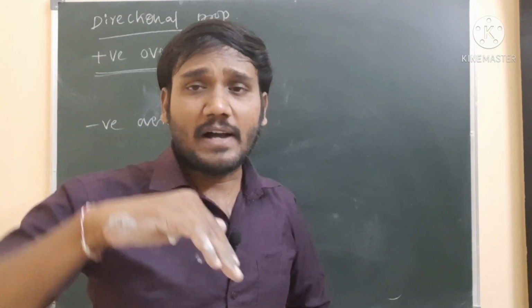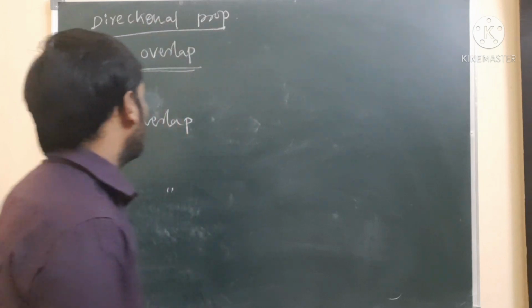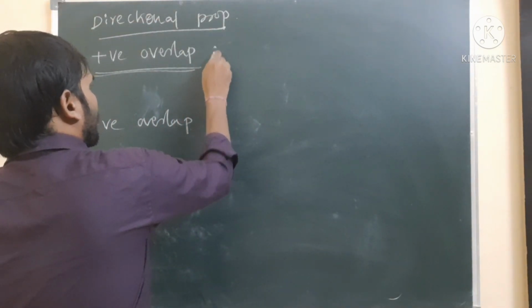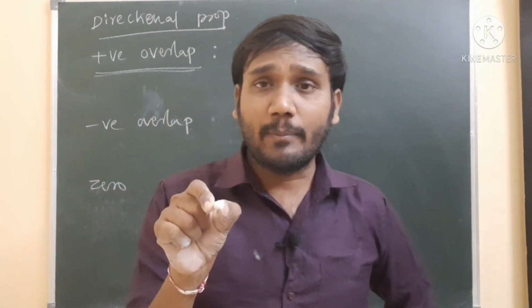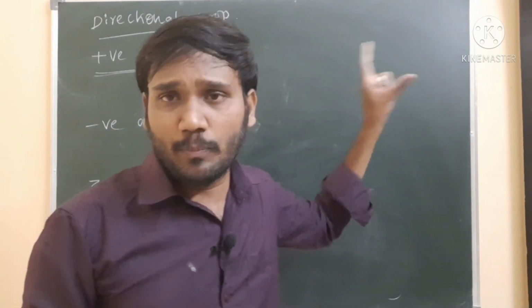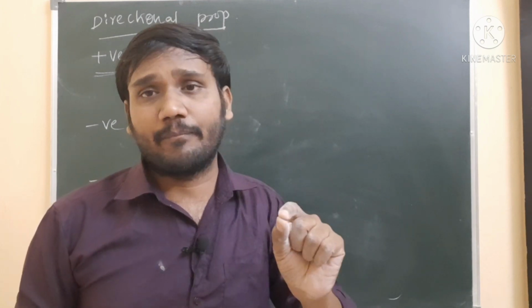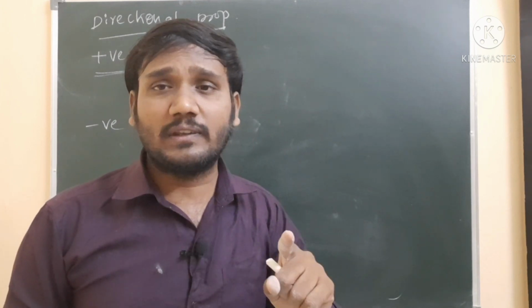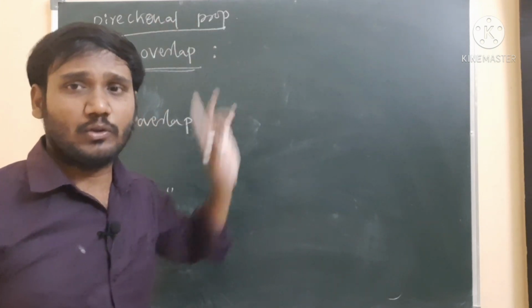Positive overlapping means that if two positive, or two same, signs of the orbitals overlap each other, we can say there is a positive overlapping.